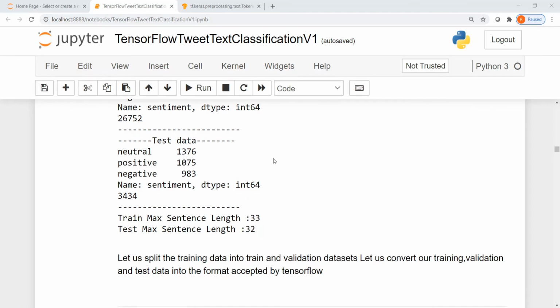Now, the maximum sentence length in terms of words is 33 for the train data, and for the test data, the sentence with the highest length was 32 words. This is important and we will use this for computing the sequence length later.